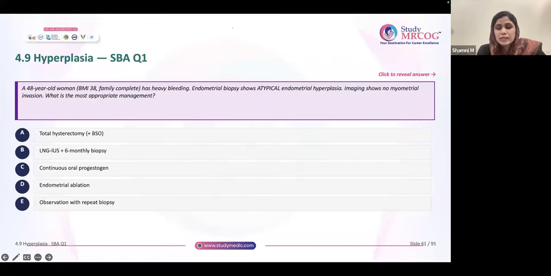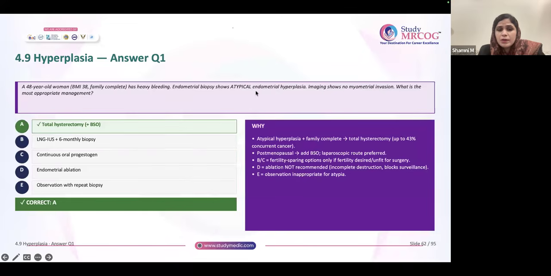Okay, now let's discuss a question. 48-year-old woman, BMI 38, family complete, heavy menstrual bleeding is there, atypical endometrial hyperplasia. Okay, imaging shows no myometrial invasion. Appropriate management. What is appropriate management? So out of this, you can choose hysterectomy. Why? Because atypical. Okay, and family is also complete.